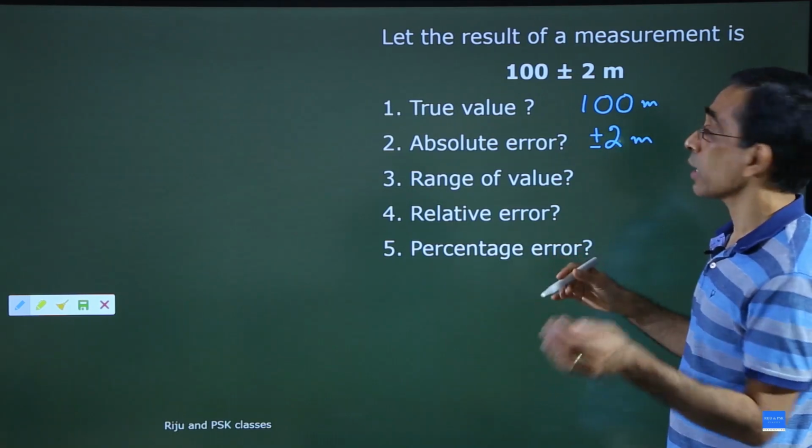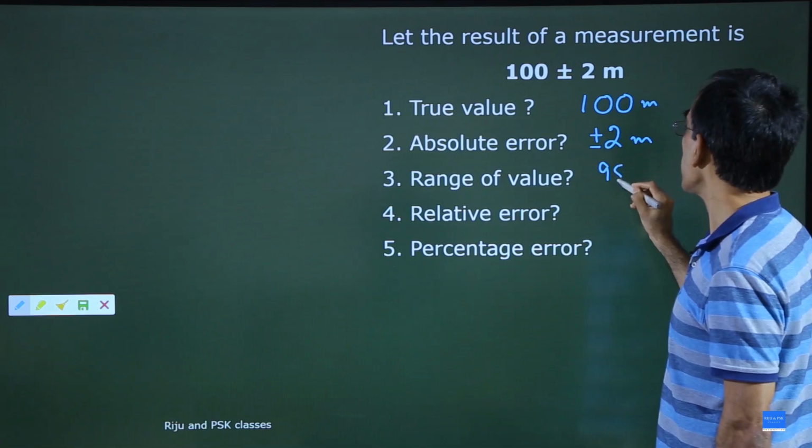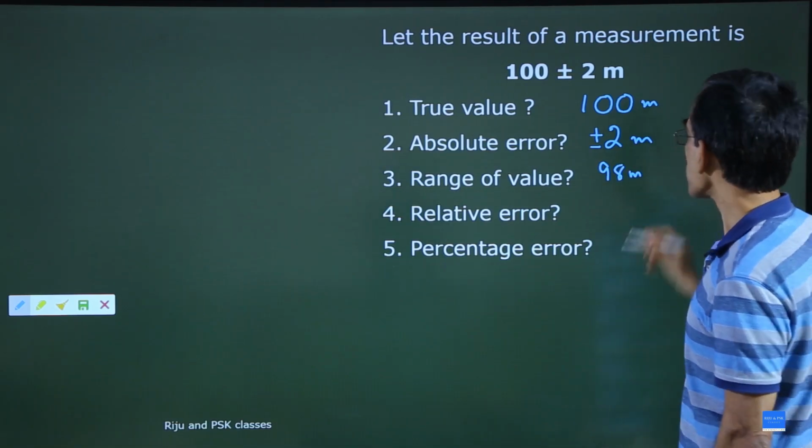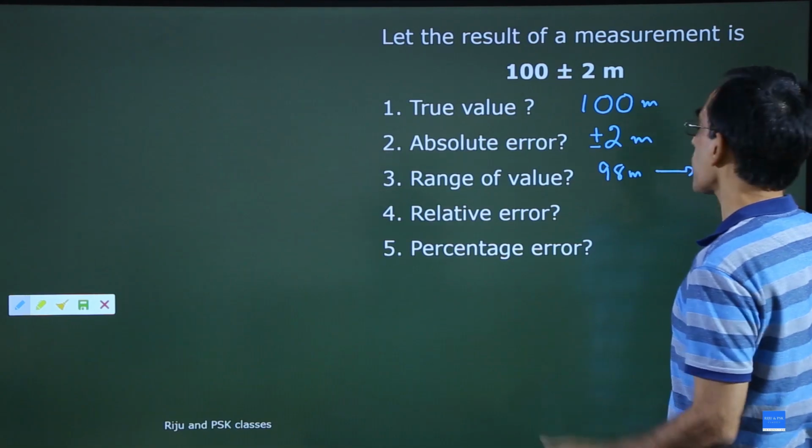What is the range of the value? Range of the value means what? I told you, 100 minus 2, that is 98 meter, to 100 plus 2, that is 102 meter. This is the range of the value.